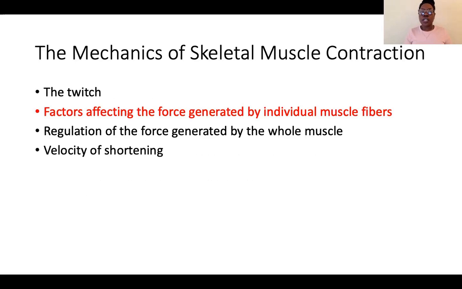On here and introduce some of the factors that affect force generation by an individual muscle fiber. So we've been speaking about muscles generating a set amount of force, but how can we change that? How can we make muscles generate more force? How can we build up muscle strength? How can we go to the gym, work out, bulk up so that we can lift heavier objects, right? How do we actually do that from a histological and biochemical perspective?